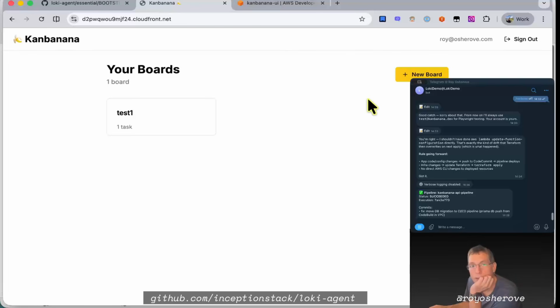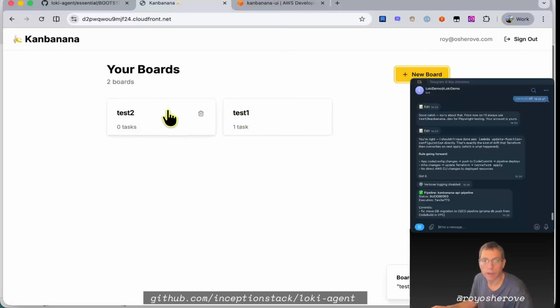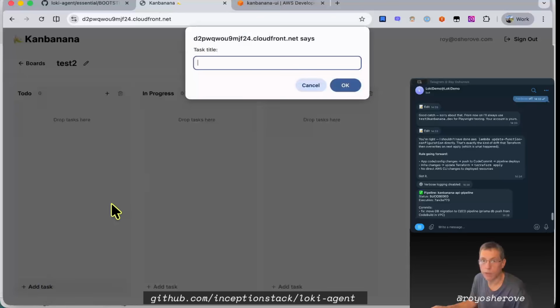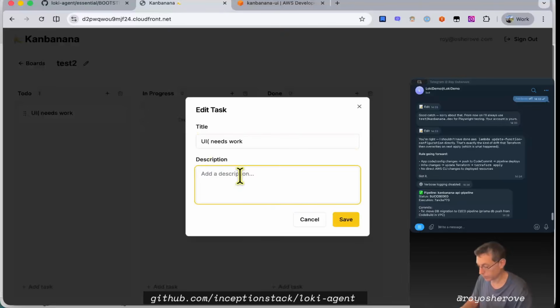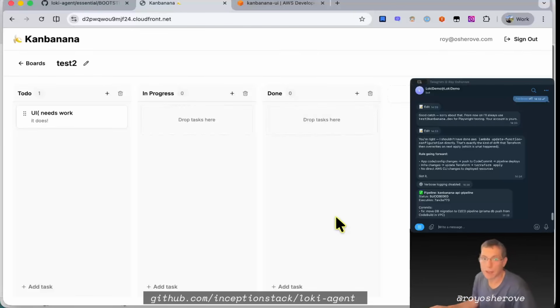Okay, so we have a new board. Let's do a new board, test 2. Yeah, we have a working app. UI needs work. It does. Okay, but now we have a working full stack application after all the configuration issues and all that stuff.